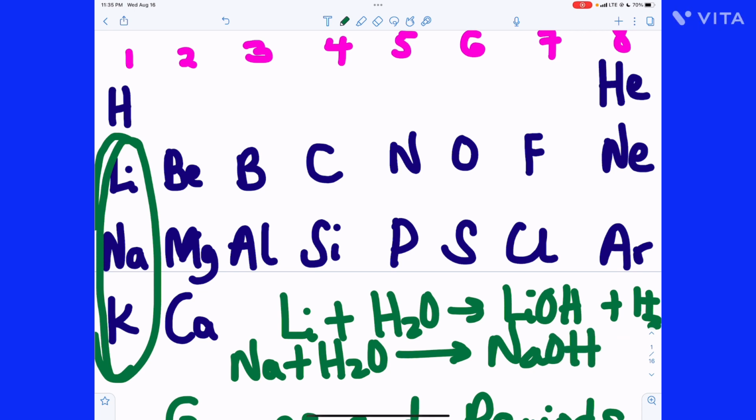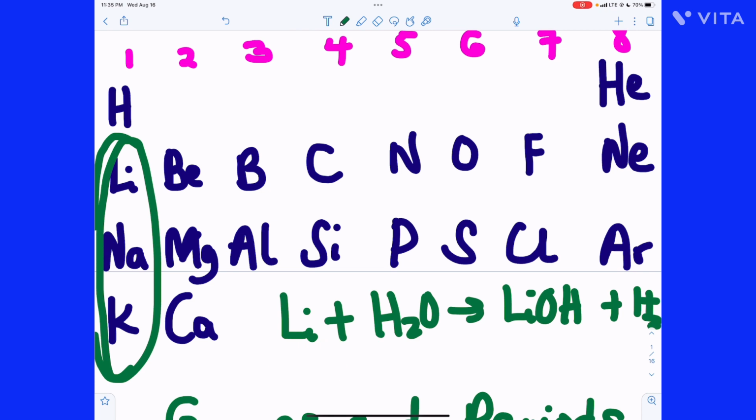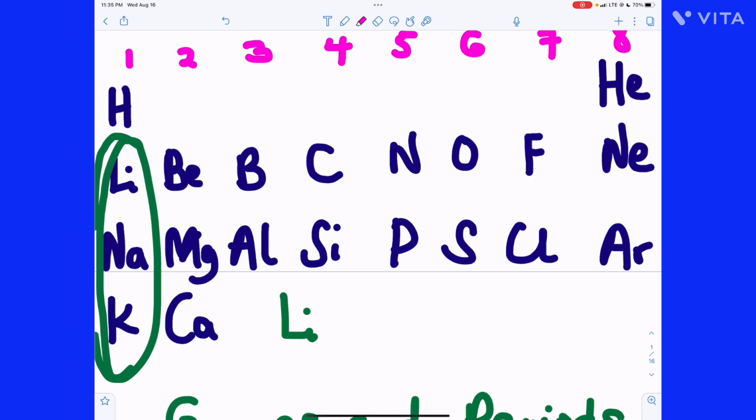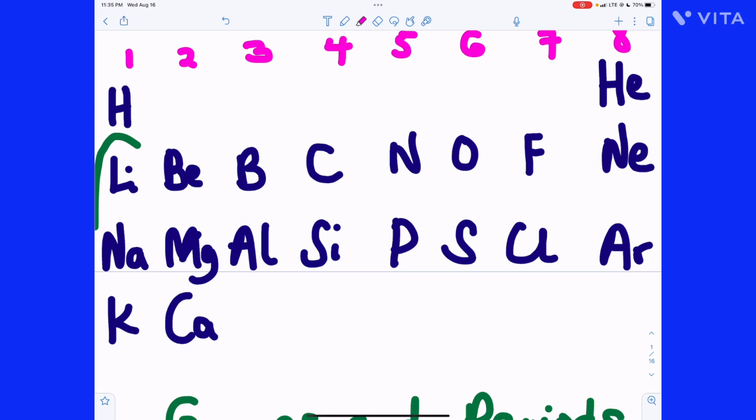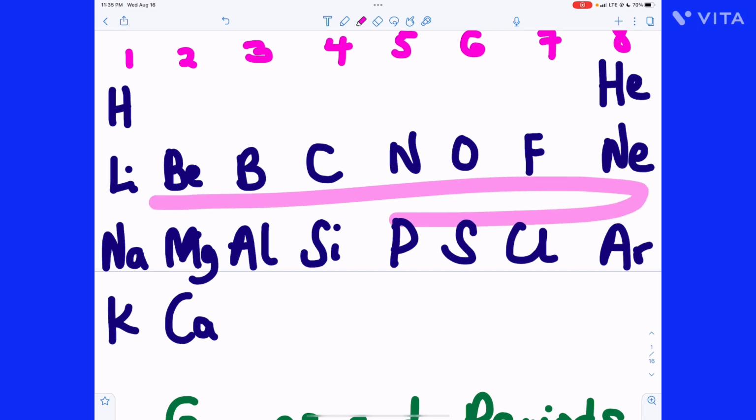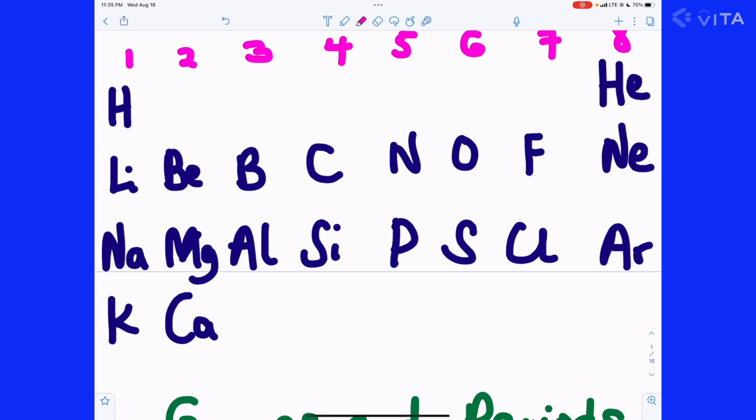So they dissolve in water to form an alkali, in this case lithium hydroxide or sodium hydroxide, and hydrogen. That ability to dissolve in water to form an alkaline solution and produce hydrogen reoccurs after every 8 elements. After every 8 elements, you get another metal that behaves like that, starting from lithium.